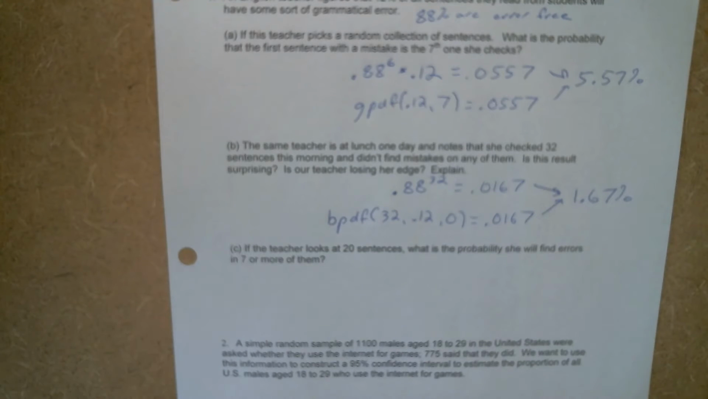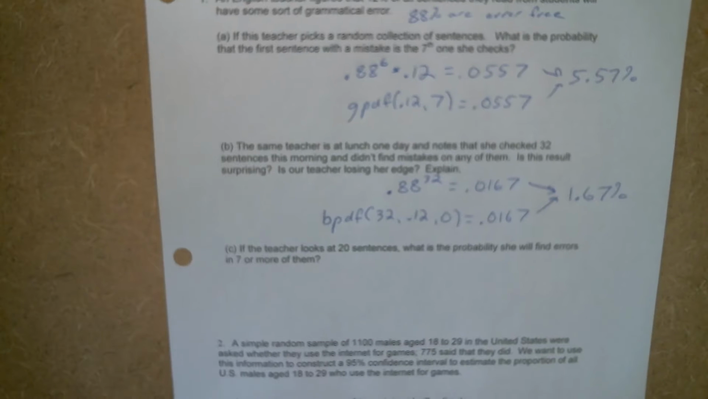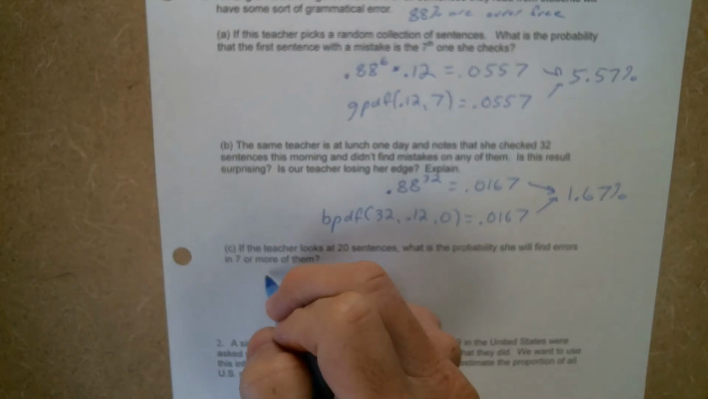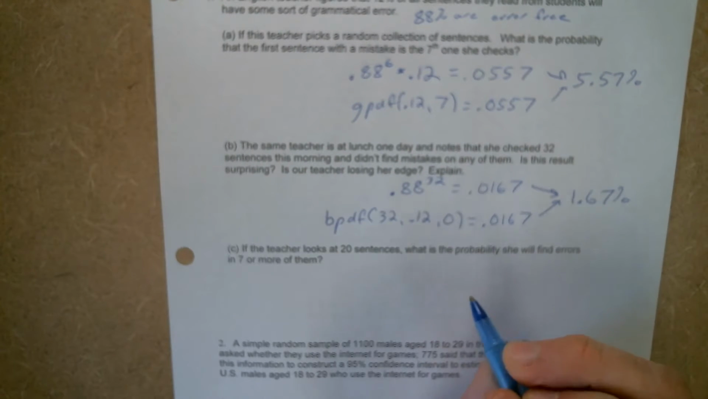Now C is one where we're definitely going to want to use the calculator. Trying to do this manually would be very cumbersome. If a teacher looks at 20 sentences, what is the probability she will find errors in 7 or more of them? So fixed number of trials, that tells us we're using binomial, and we want to do from 7 and up.